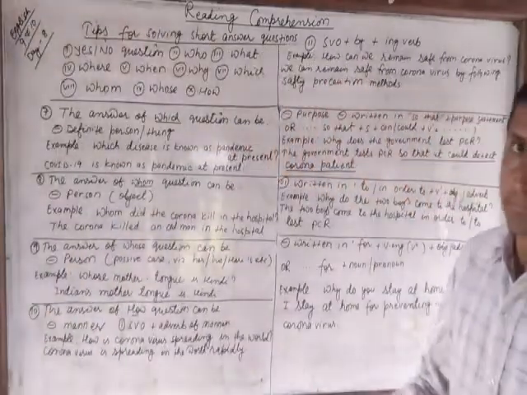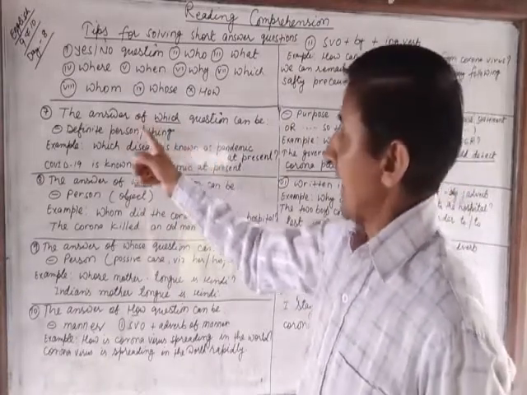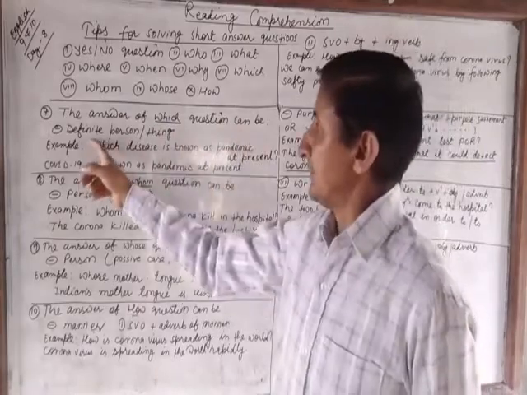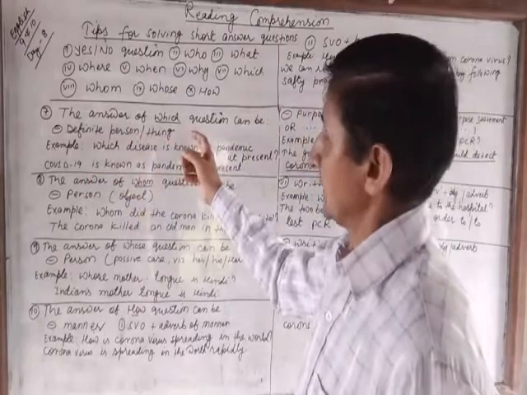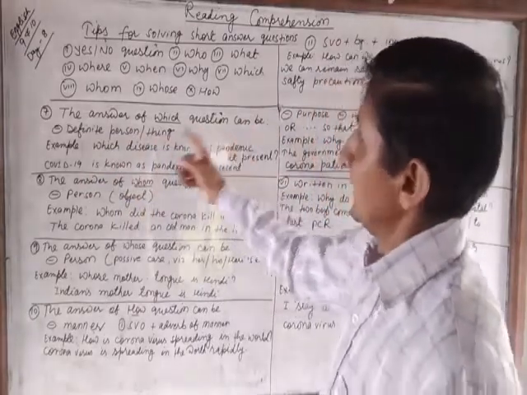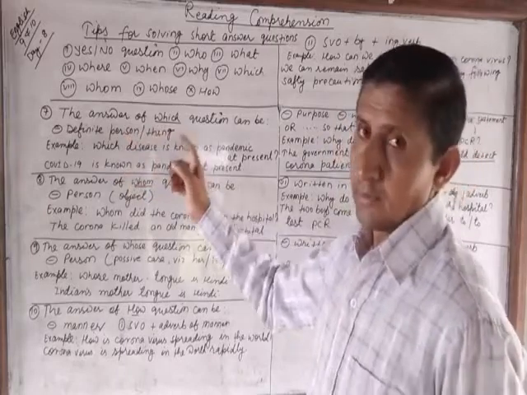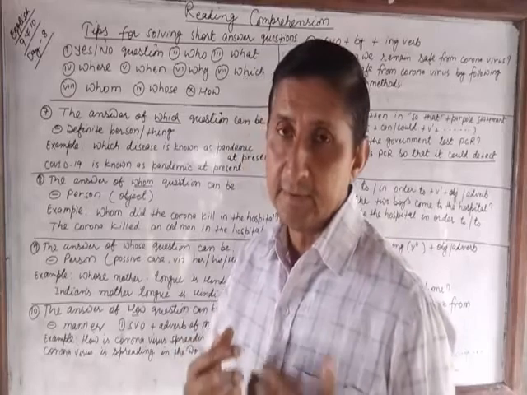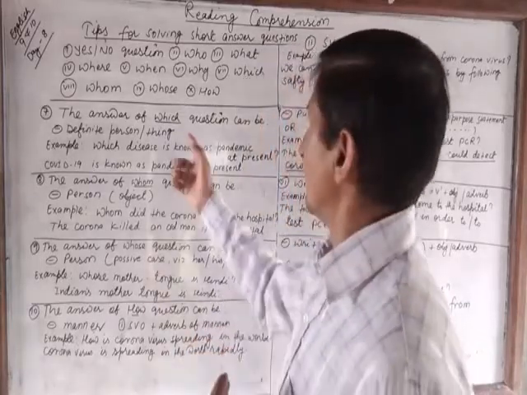Another WH question is which. The answer of which question can be definite person or things. You have to find out the definite person or things inside the passage while writing the which question.